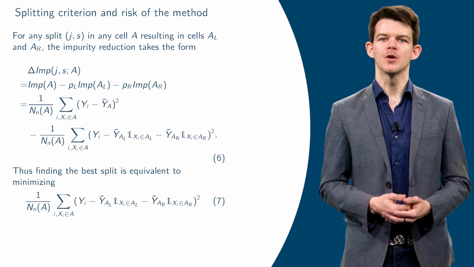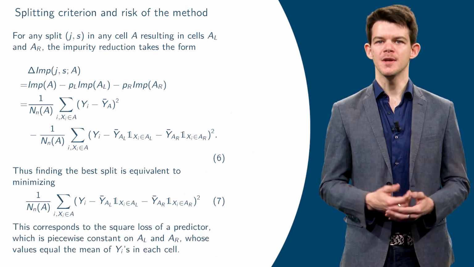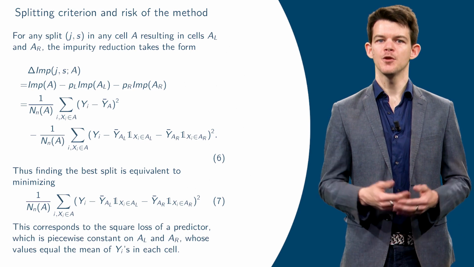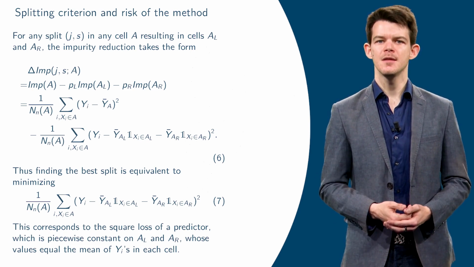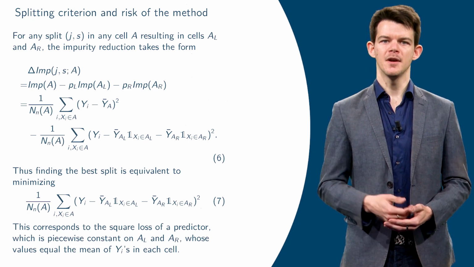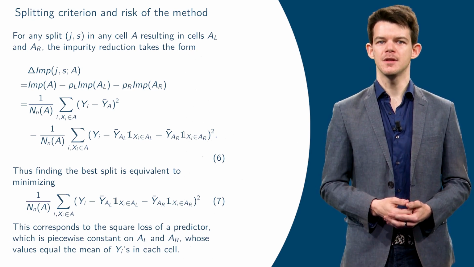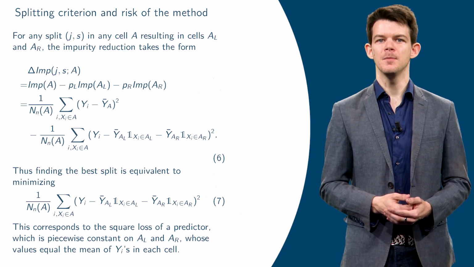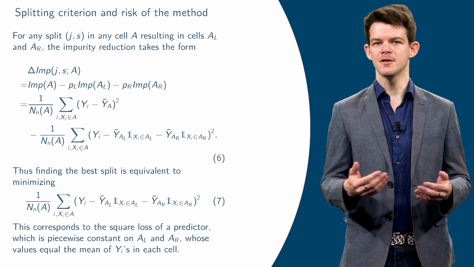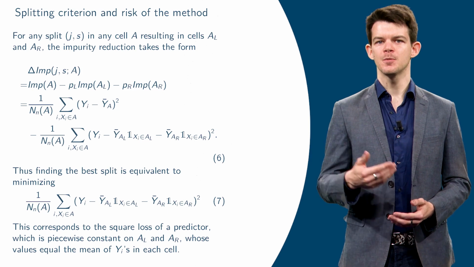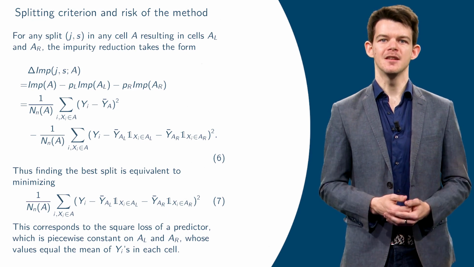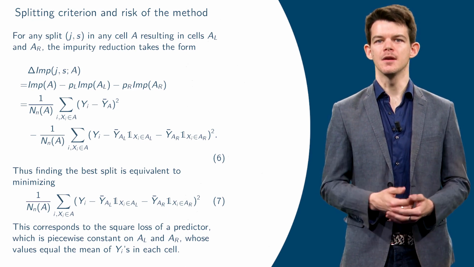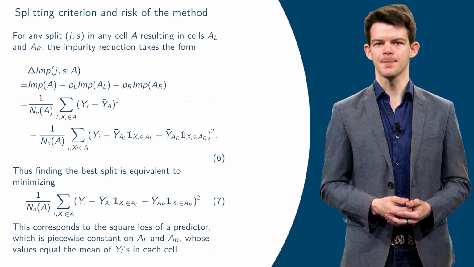In other words, the complete expression corresponds to the quadratic risk computed on the training set of the piecewise constant estimator in the left and right cell that outputs the means in the left and right cells. Finding the split that minimizes this quantity is the same as finding the split that minimizes the quadratic risk of this piecewise constant estimator, corresponding to the estimate produced by the tree if the construction was stopped at this stage. So you can see that the impurity related to the variance is naturally associated with the quadratic risk.